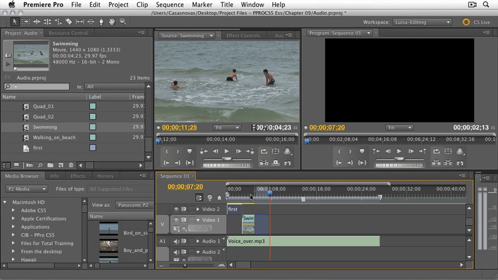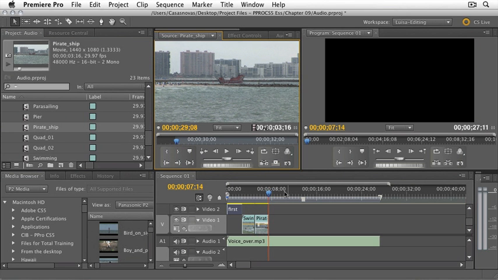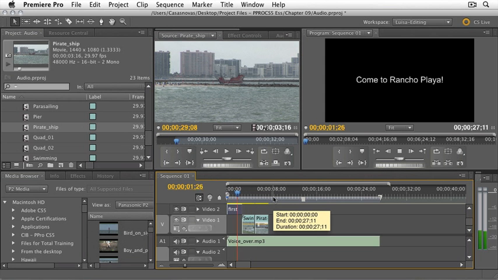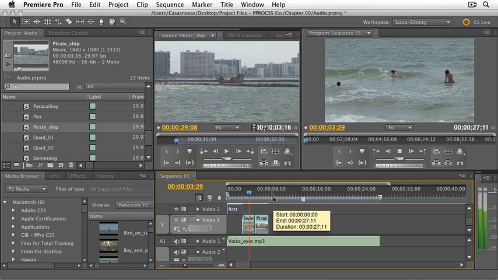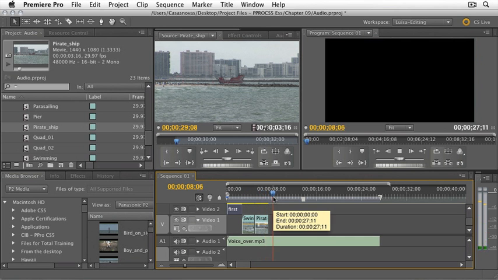So I placed an in and out point here in the sequence so that I can add my video to that. So all of our other amenities, so maybe a pirate ship in there would be a good thing. Let me go ahead and have a nice endpoint. And I'm going to do an overlay in here as well. There you go. Rancho Playa, where you can enjoy our pristine beaches, as well as all of our other amenities, including swimming, walking.